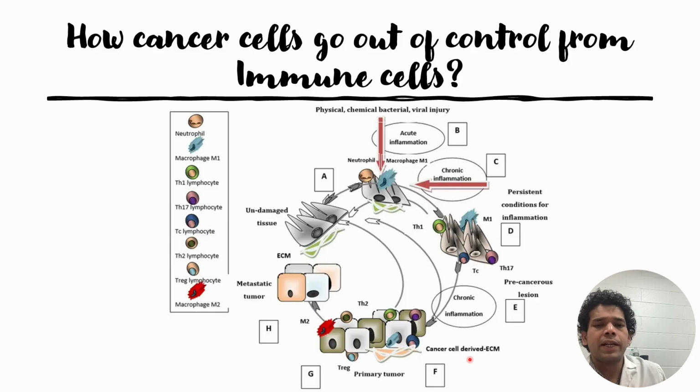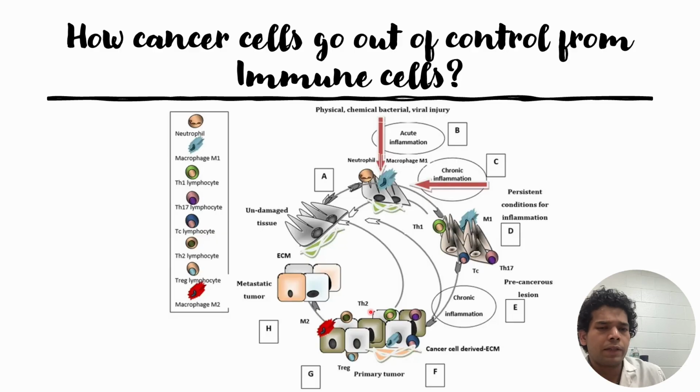And the function of Treg cells is to suppress the activated T cells. So at this stage, it will influence the extracellular matrix in a way that it will attract more M2 type macrophages and Treg cells, so that the Tregs and the M2 type macrophages help in immune suppression. At the same time, it will also help in tumor proliferation. So both are dependent on each other. This is commonly called the primary tumor state.